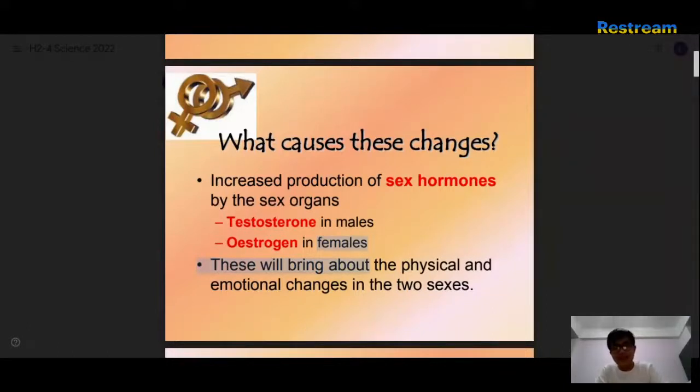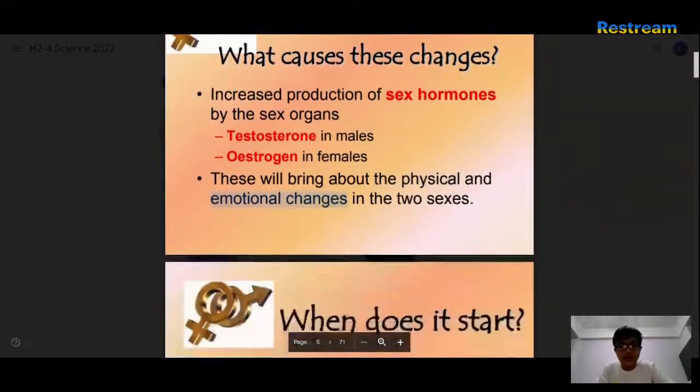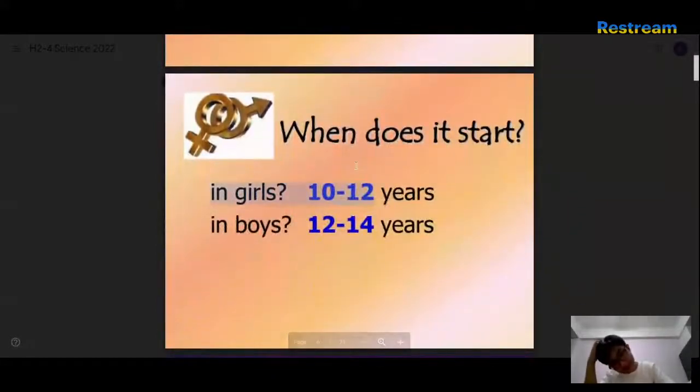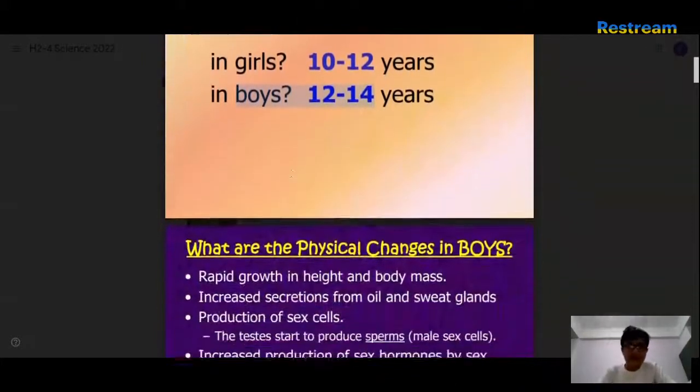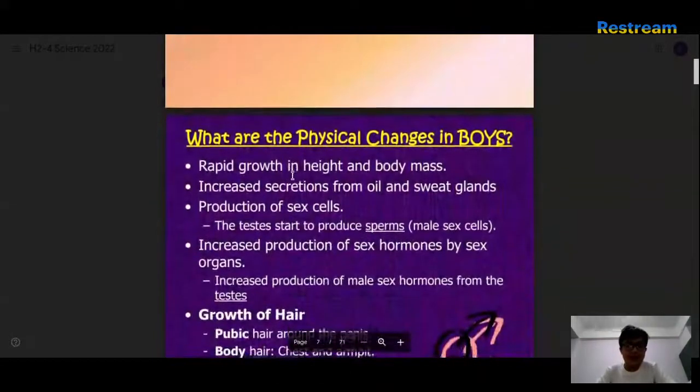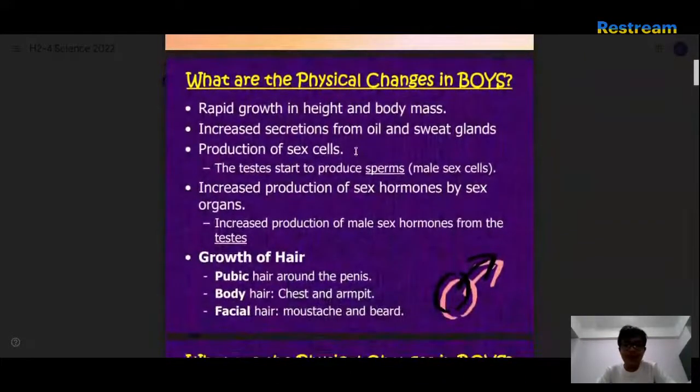Okay, this will bring about physical and emotional changes in the two genders. When does it start? Apparently, in girls it starts at 10 to 12 and boys at 12 to 14. Fair enough. I mean, because boys are naturally immature. Okay, what are the physical changes in boys?